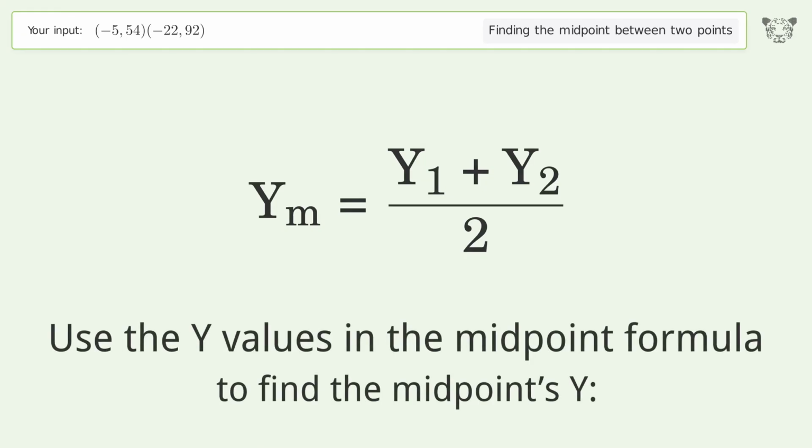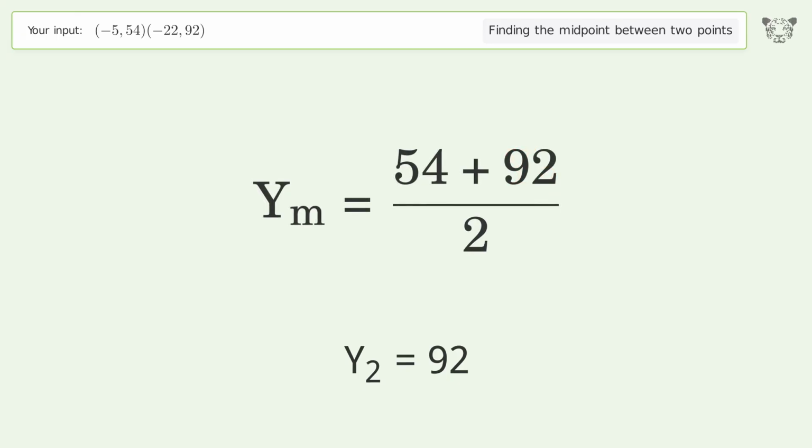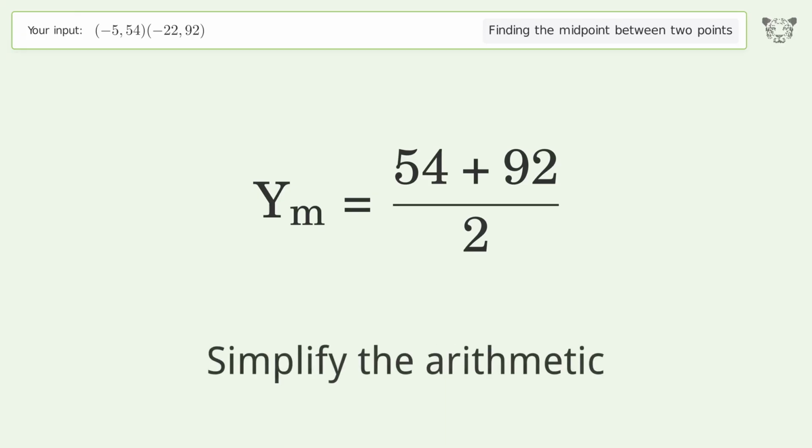Use the y values in the midpoint formula to find the midpoints y. y1 equals 54. y2 equals 92. Simplify the arithmetic.